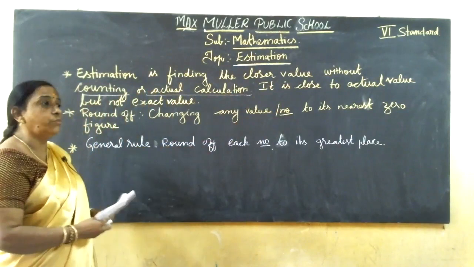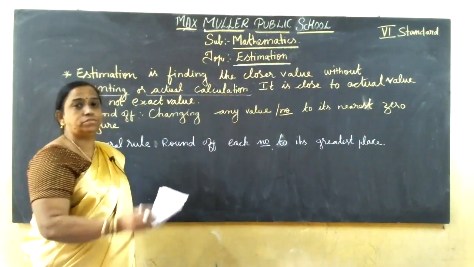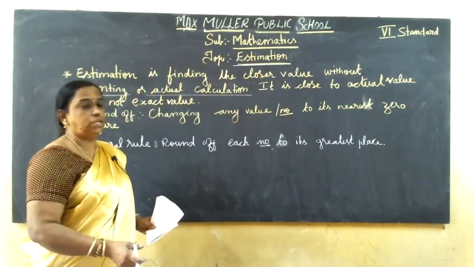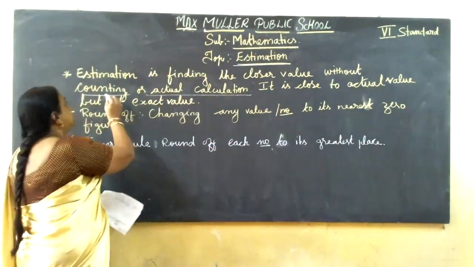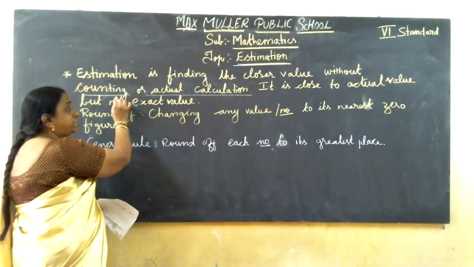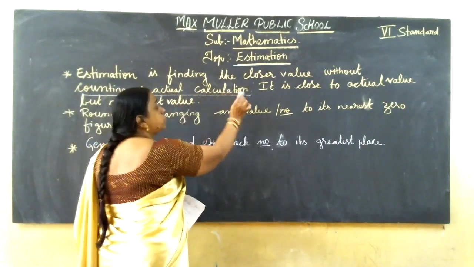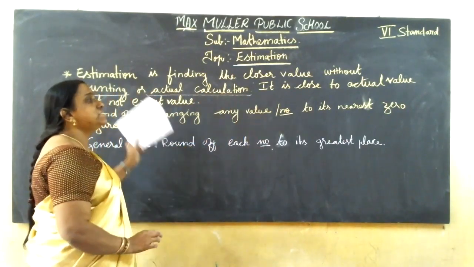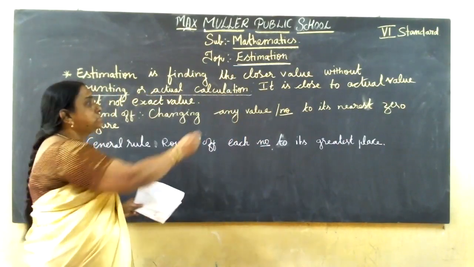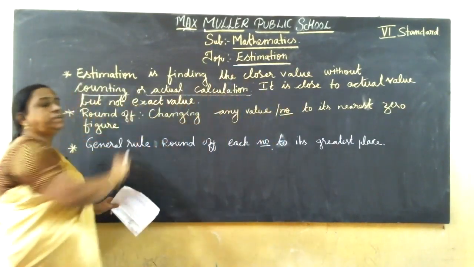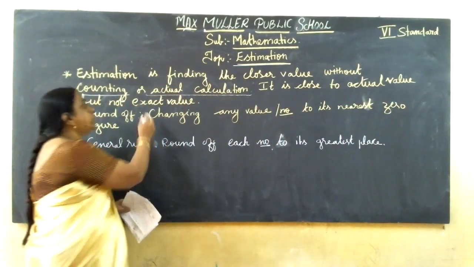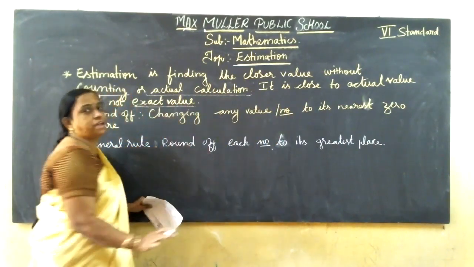We can't count exactly how many devotees came, like 1 lakh 30 people or 1 lakh 33 people, but we can say 1 lakh people or 2 lakh people. It is nearby, close to the actual value, not the exact value.